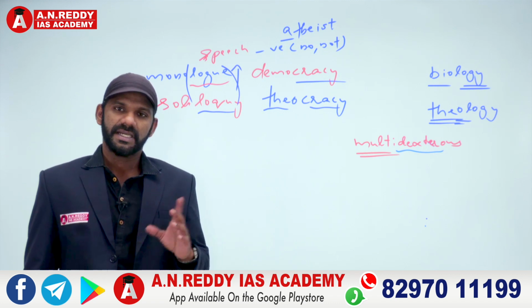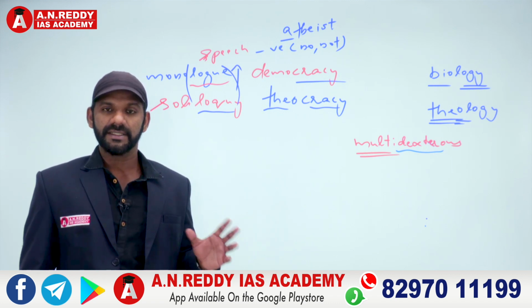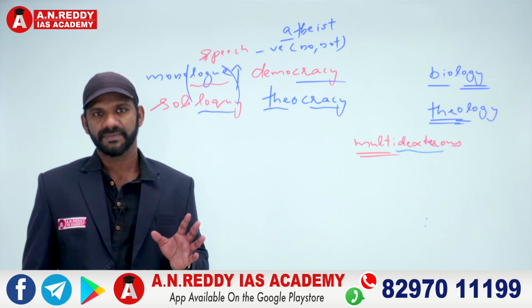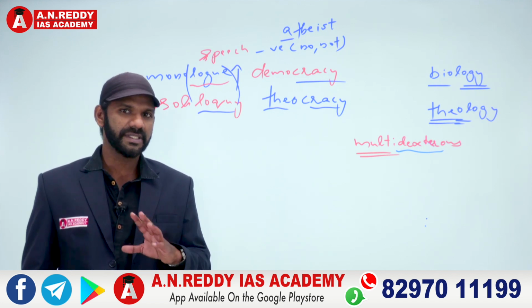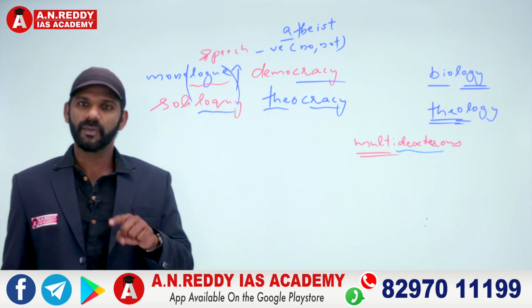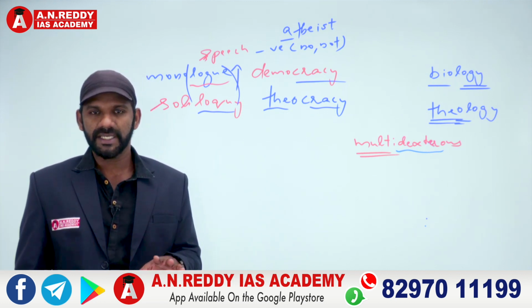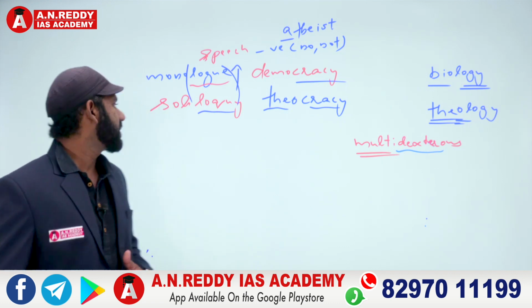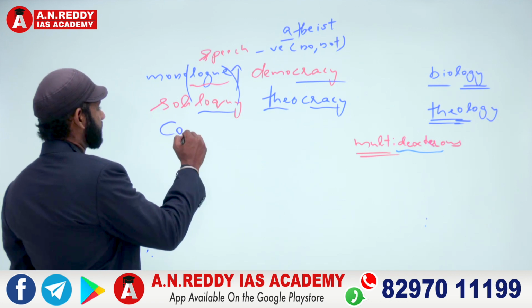In the case of a soliloquy, the speaker and the listener will be the same person. Whereas in the case of a monologue, there will be only one speaker. The listeners will be there, the only thing is they are silent listeners. Then what is a conversation?